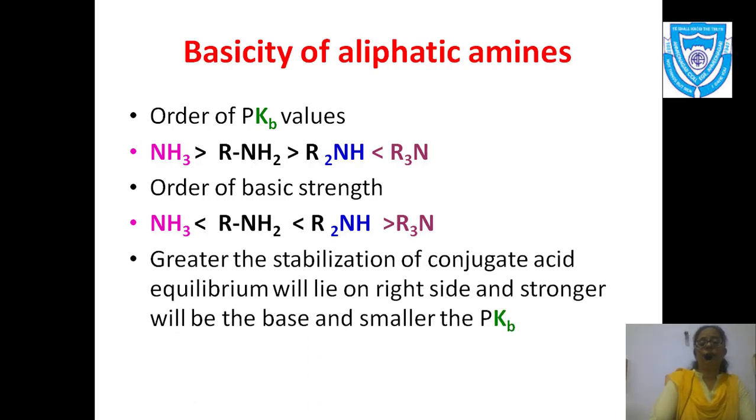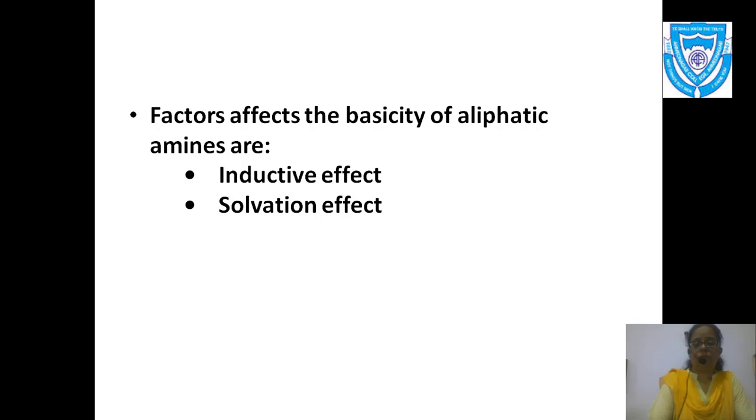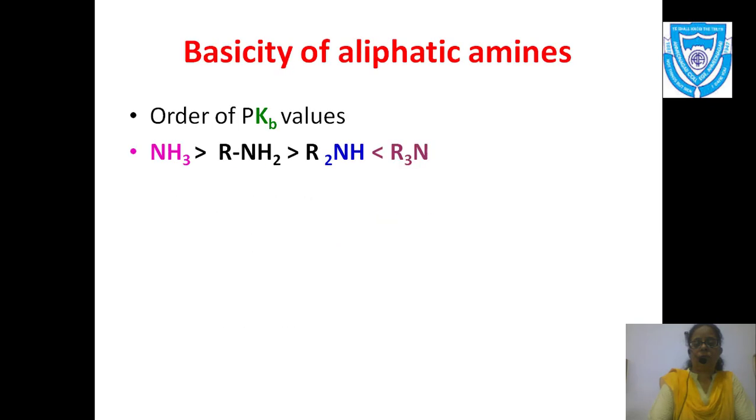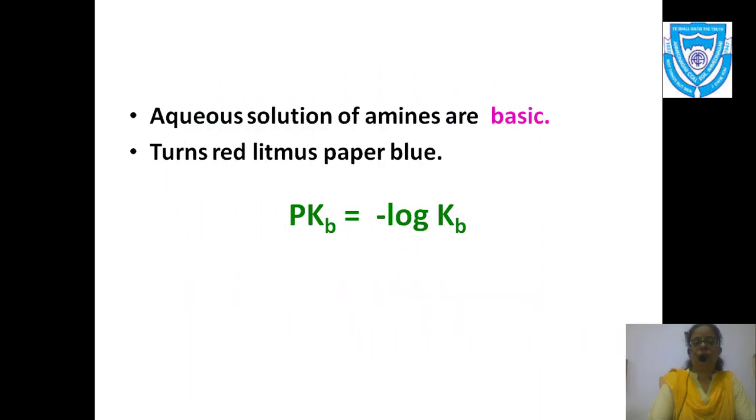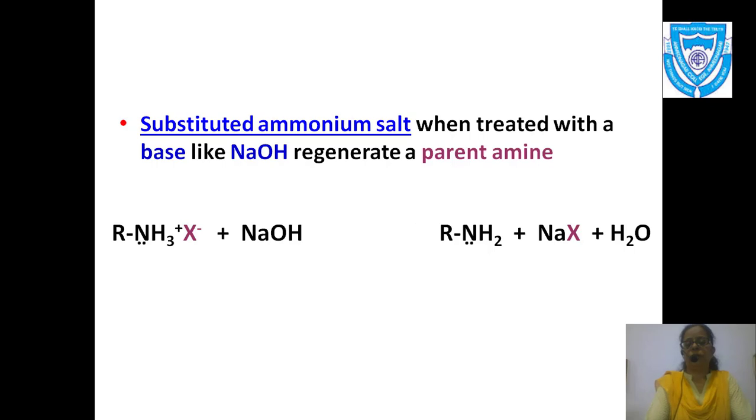Now how are these pKb values, or this basic strength, decided? Let's study that. The greater the stabilization of the conjugate acid, the more the equilibrium will lie on the right hand side, and the stronger will be the base and smaller the pKb value. See this reaction, I am going back so that I can make you understand.